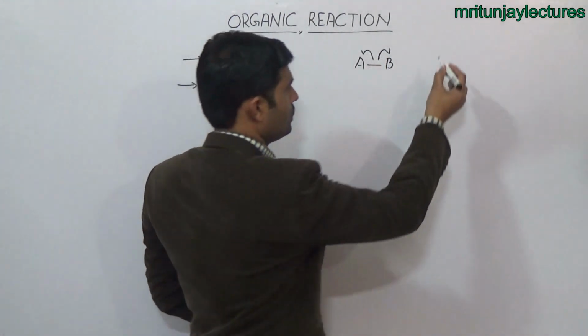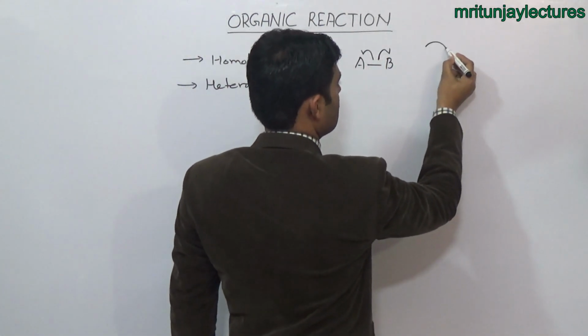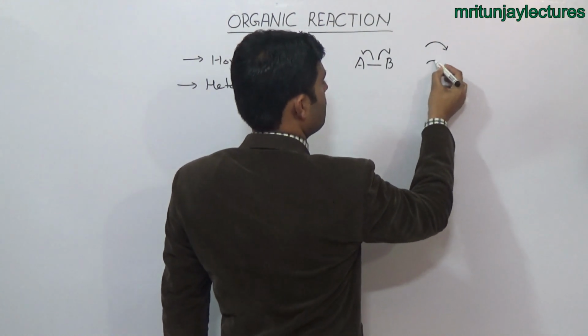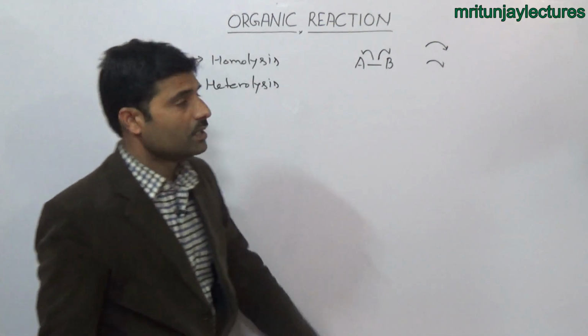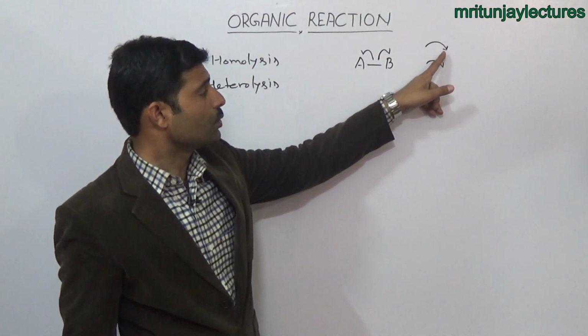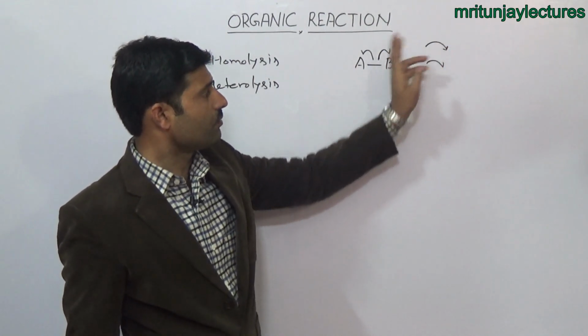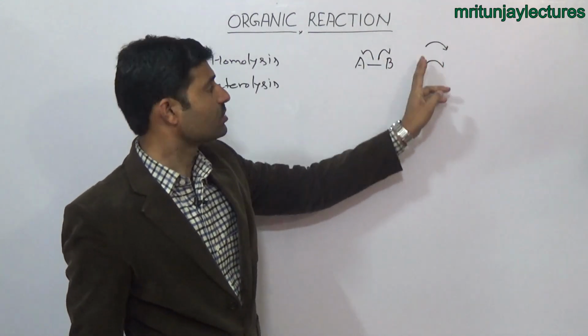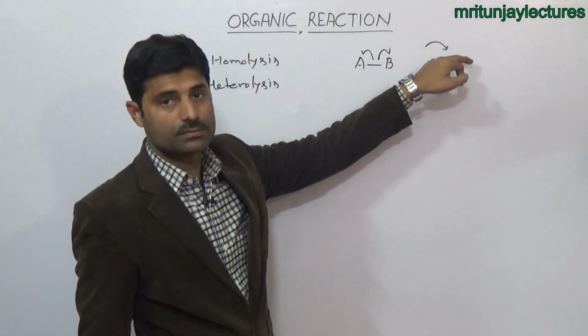There are two types of arrow. First is the next, second is this one. This is called head arrow or full arrow.